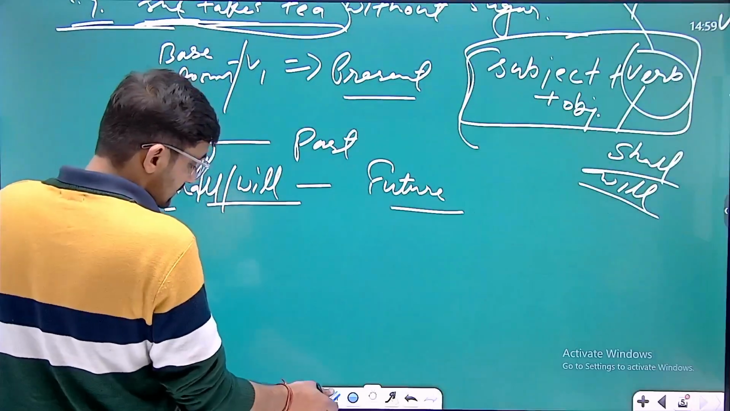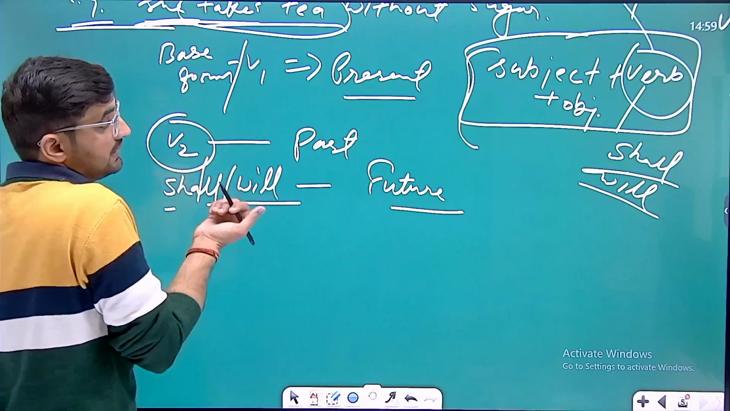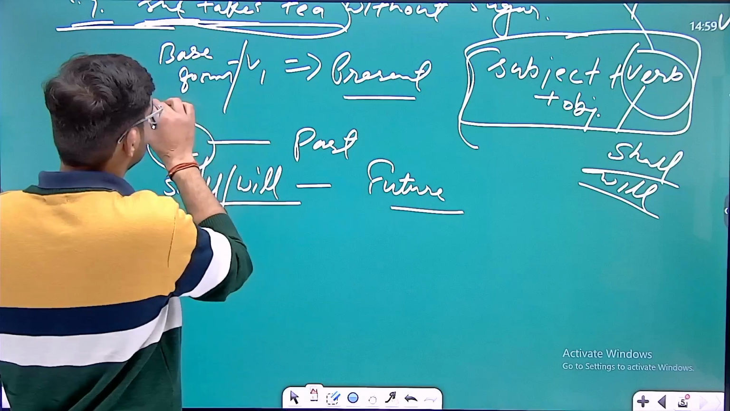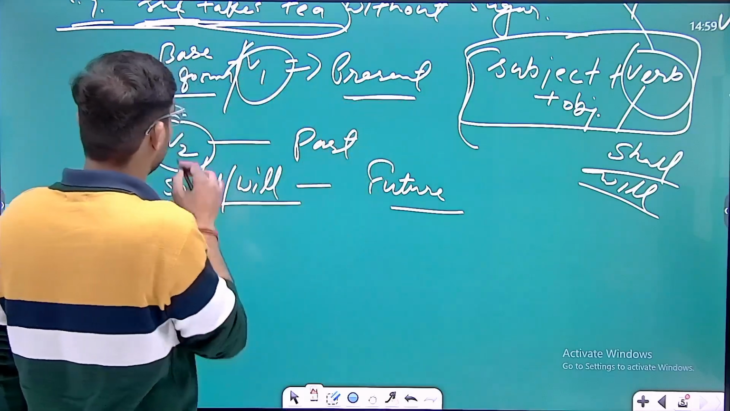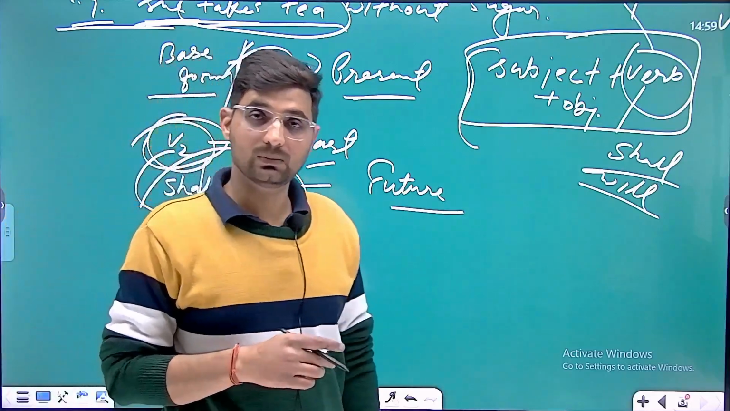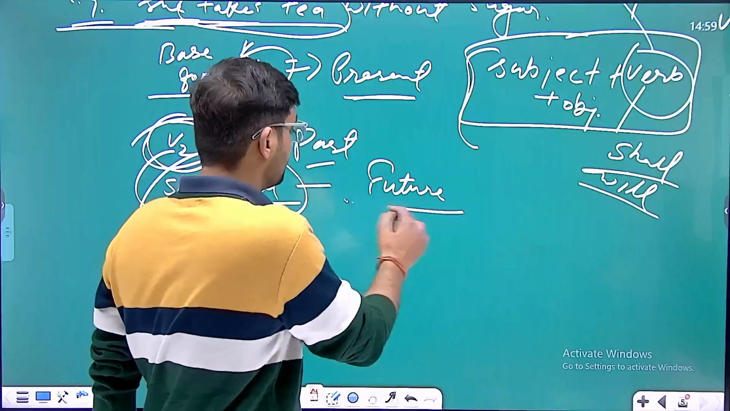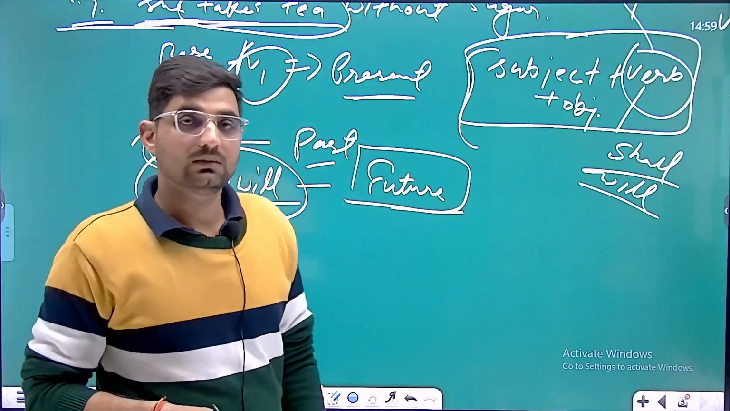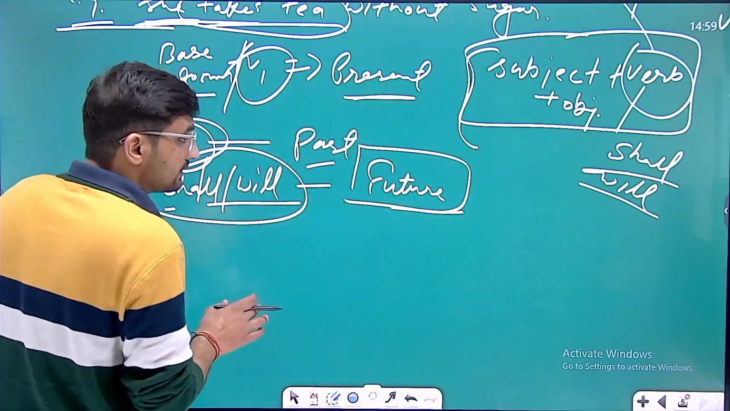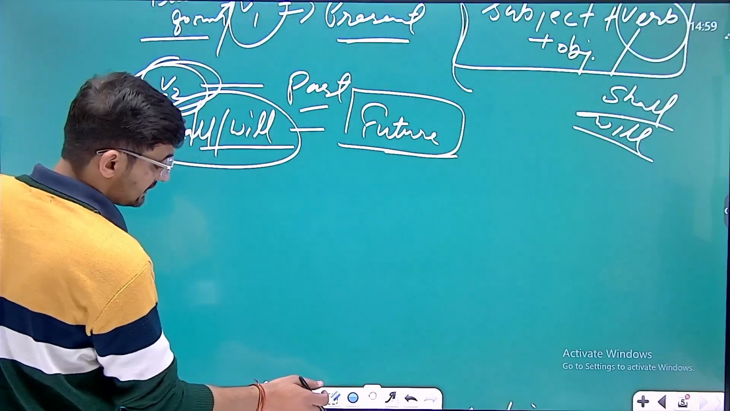So these are the verbs written here. We use base form or first form in present time, we use second form in past time, and we use shall and will, which are modals followed by base form only, for denoting future time, meaning our planning regarding the upcoming time. So let's frame one more sentence.